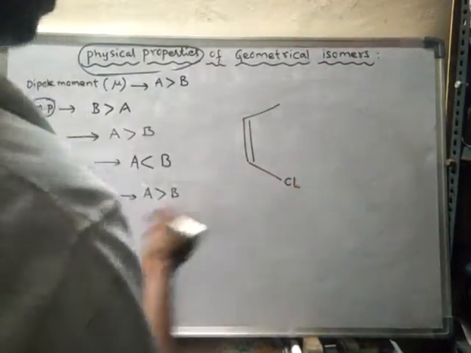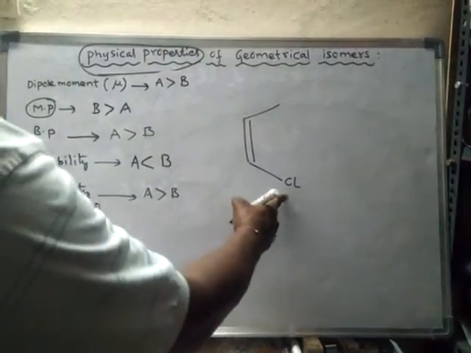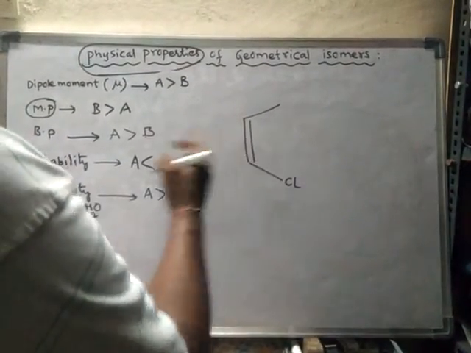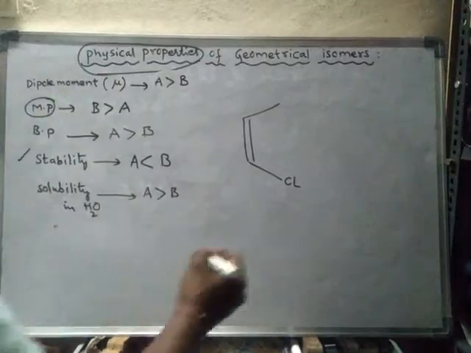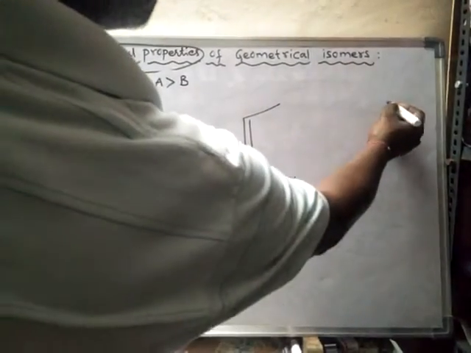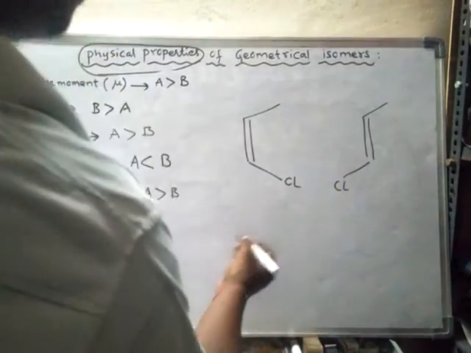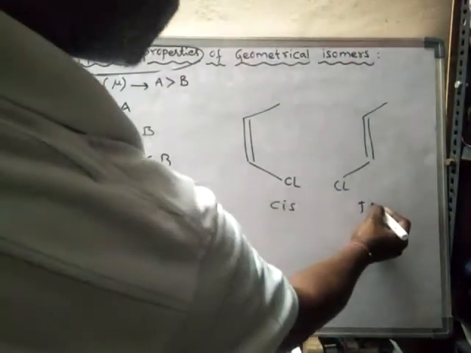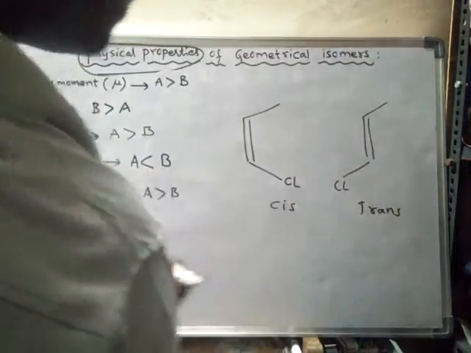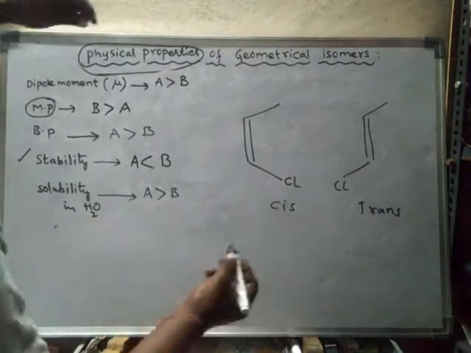So if it is Cl, before that it was methyl, now in this case it is chlorine. So the trans form of this one can be written like this. Suppose if it is chlorine, so this is cis form and this is a trans isomer. So in this case what happens?